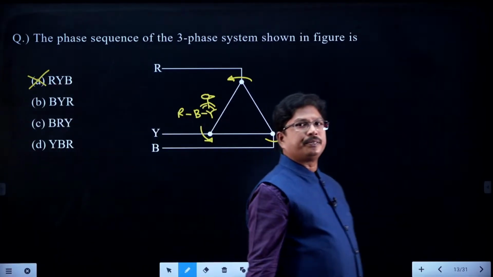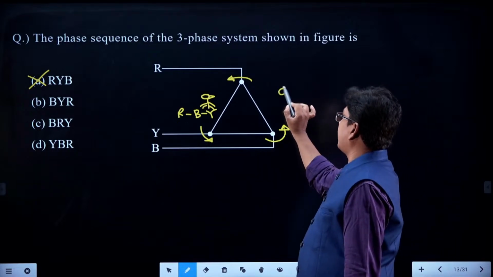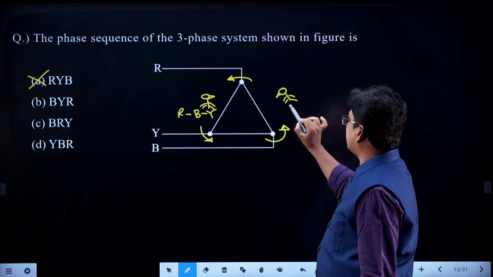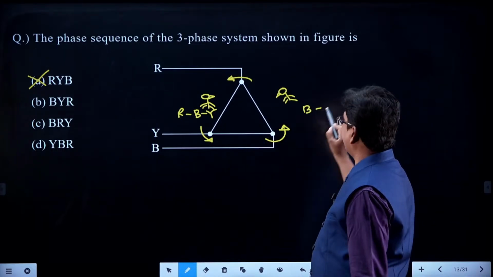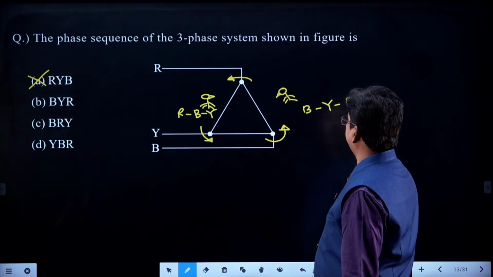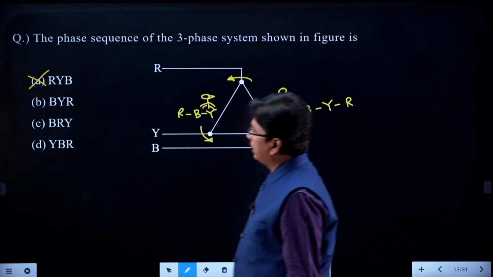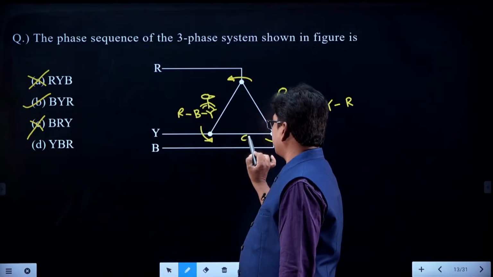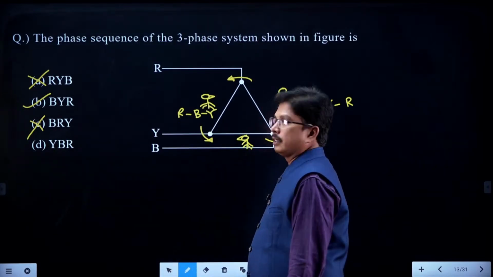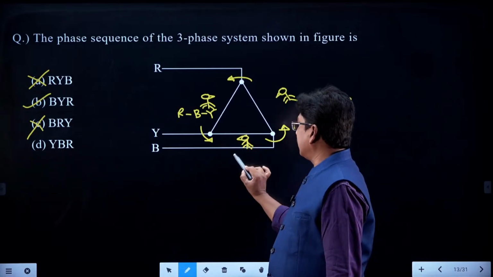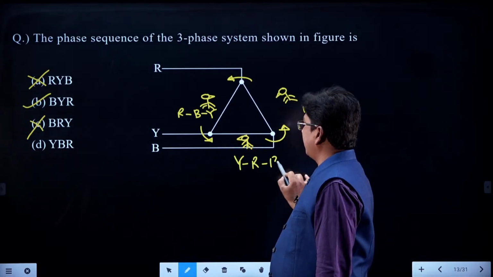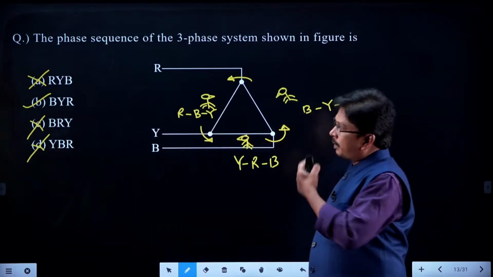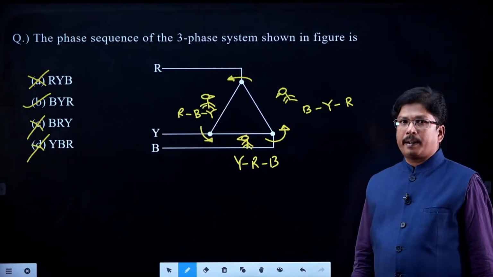It should be RBY. Suppose the person is standing here and he is looking like this, the first vector meeting him is B, then Y, then R. It should be BYR, it is not BRY. Suppose the person is standing here and he is looking like this, the first vector meeting him is Y, then R, then B. It should be YRB, but it is given YBR. So the only correct answer possible is BYR.